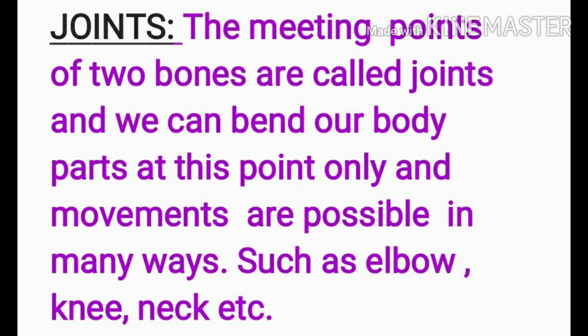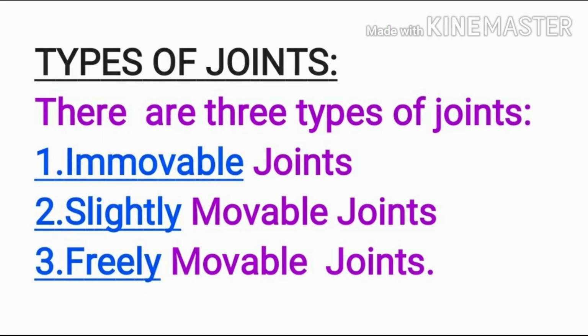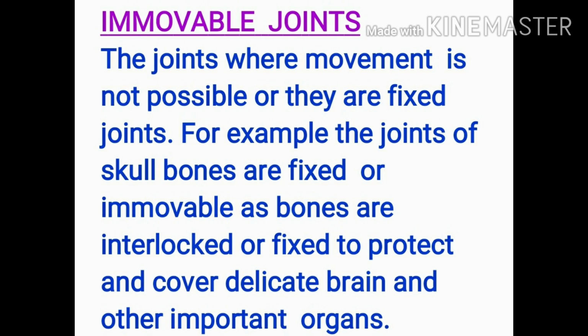So, time to study about different types of joints. The different types of joints in the human body can be categorized into three types: immovable joints, slightly movable joints and freely movable joints. As the term says, in immovable joints there is no movement possible because the bones are fixed.